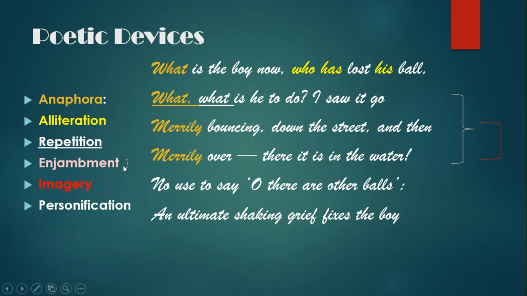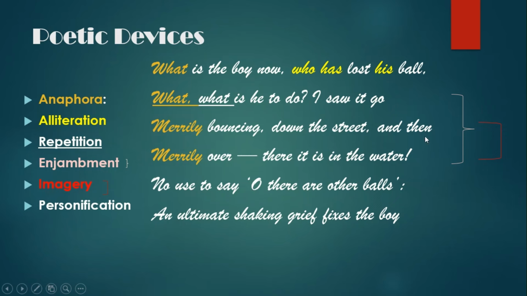Enjambment. Enjambment is when a sentence is continued in a poem to the next line without any punctuation mark. So here you see in the second, third and fourth lines, "I saw it go" in the second line is continued to "merrily bouncing" in the third line. Also, the third line ends with "and then", and there's no punctuation mark, and it continues to the fourth line, "and then merrily over."